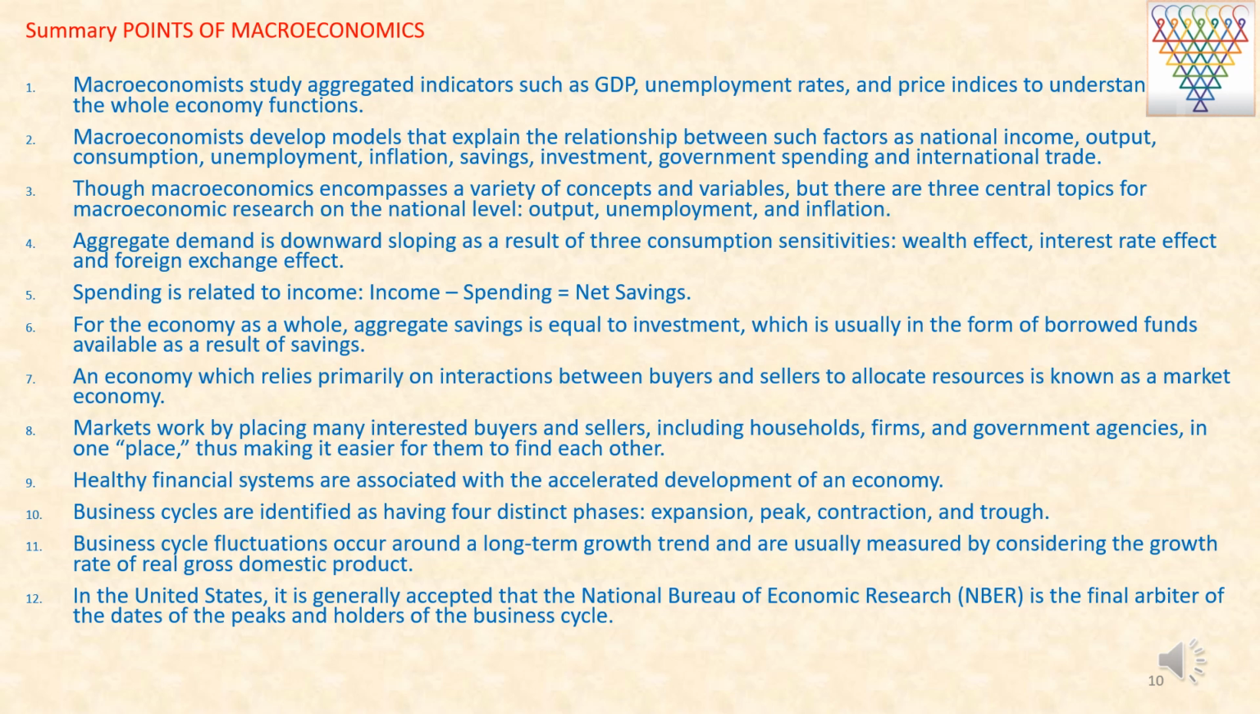Business cycles are identified as having four distinct phases, that is expansion, peak, contraction, and trough. Business cycle fluctuations occur around a long-term growth trend and are usually measured by considering the growth rate of real gross domestic product. In the United States, it is generally accepted that the National Bureau of Economic Research is the final arbiter of the date of the peaks and troughs of the business cycle.